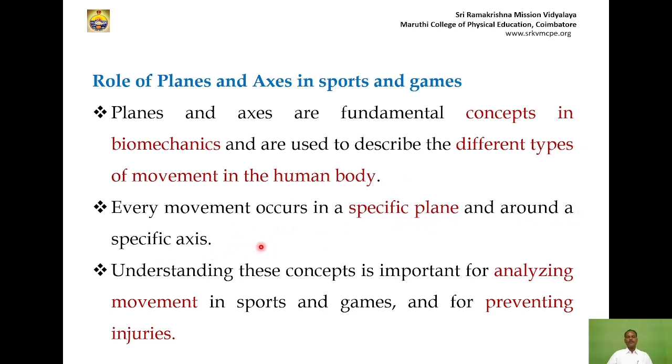Each and every movement has a specific plane. For example, sprint is a sagittal plane, cartwheel is a frontal plane, rotation is a transverse plane. We must understand the nature of planes and axes so we can easily analyze the movement of players, and understanding these concepts helps in analyzing movement in sports and games for preventing injuries.